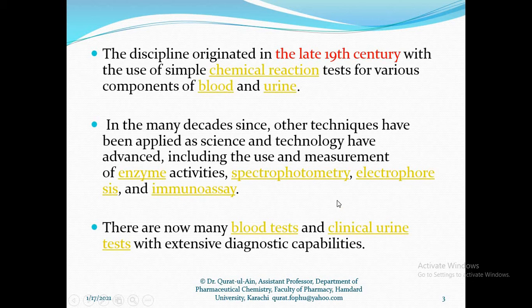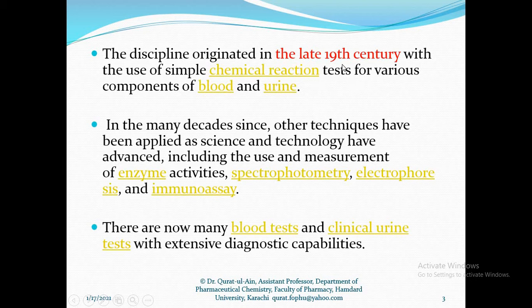So in simple words, clinical chemistry is a field in which we chemically analyze different body fluids to find out the origin or presence of any disease in human beings, that is, to diagnose the presence of any disease in the human body.